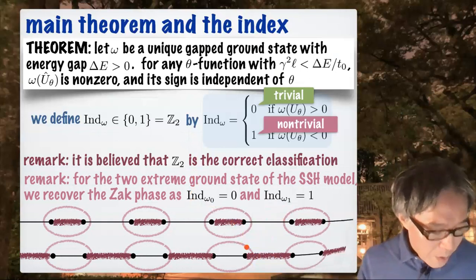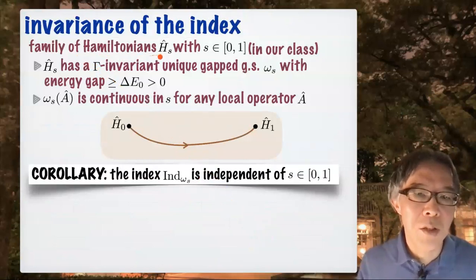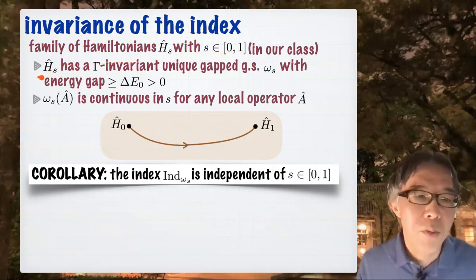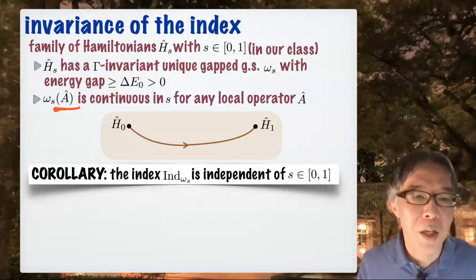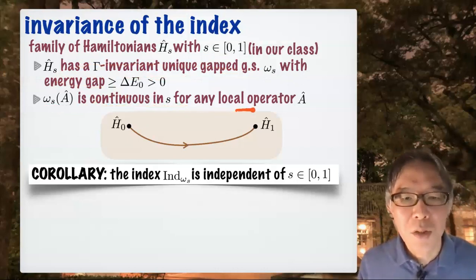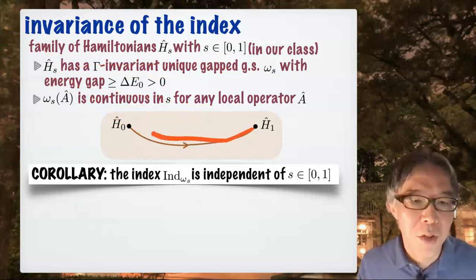Okay. Here's a very important corollary of the index. So I take a family of Hamiltonians H_s, where s runs between 0 and 1, which connects H_0 and H_1 continuously in the standard sense. Okay, what is the standard sense? Well, number one, for every s, H_s has a gamma-invariant unique gapped ground state omega_s with energy gap uniformly bounded from below. Okay. And also this must be a continuous path. So I assume that for any local operator A, omega_s(A) is continuous in s. Okay, so this is very standard.